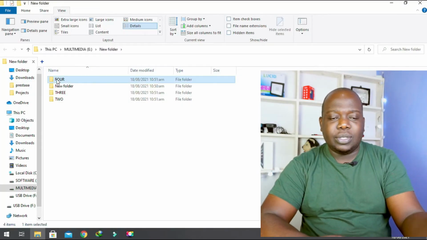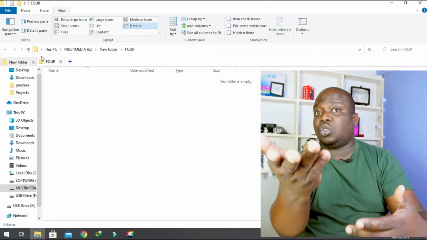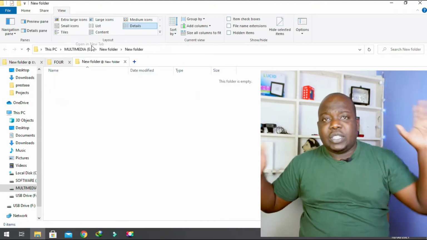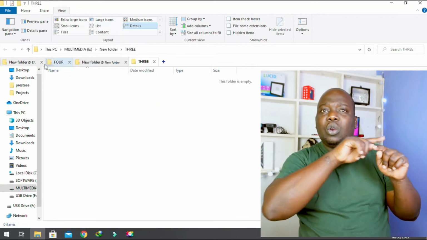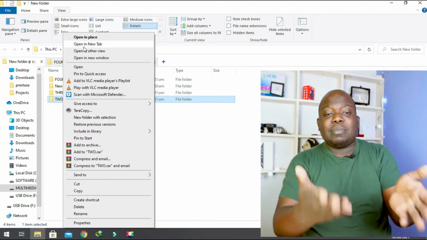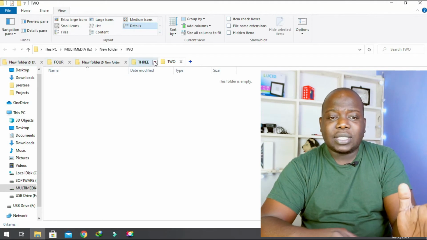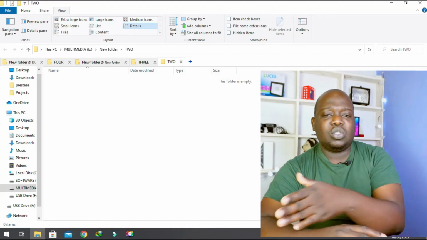Now, with this one, all you have to do is just right click on, let's say, the file you want to open, and just open as a new tab, just like how you do on your Google Chrome. So if you notice, when you're surfing the internet, you don't normally have like 10-15 different Chrome instances open. No, you have just one Chrome instance and then a lot of tabs running at the top. Same thing here with your file manager, your Explorer. Right here, you just right click on a folder, open in tab, right click on a folder, open in tab, and it just makes it easy to flip back and forth through them, and it just makes life simple and amazing.